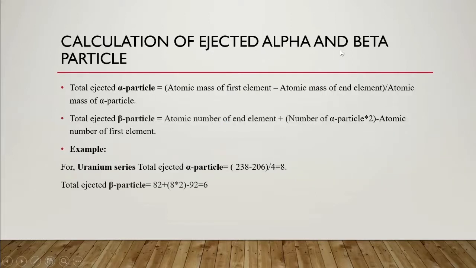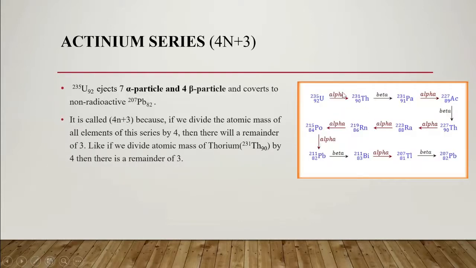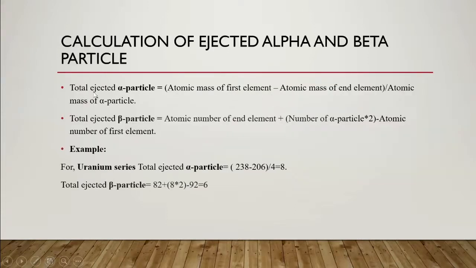Calculation of ejected alpha and beta particles. Here is the formula, and it is the same for all the series.